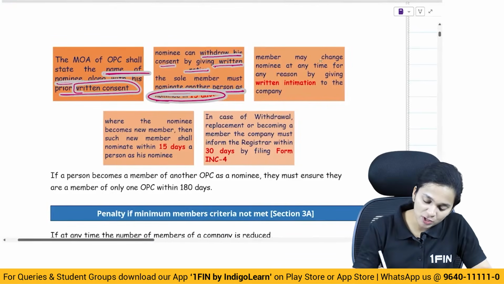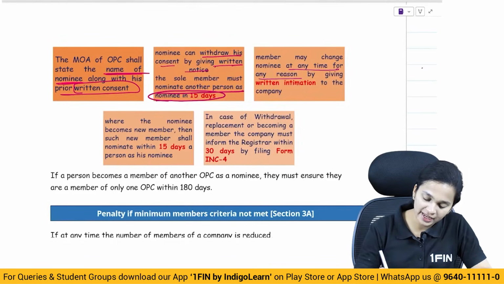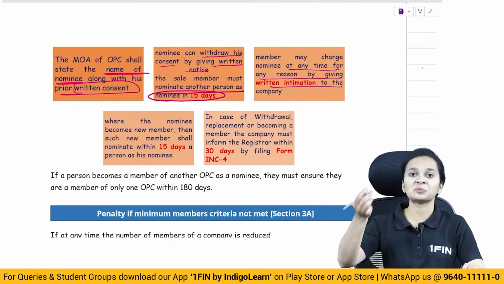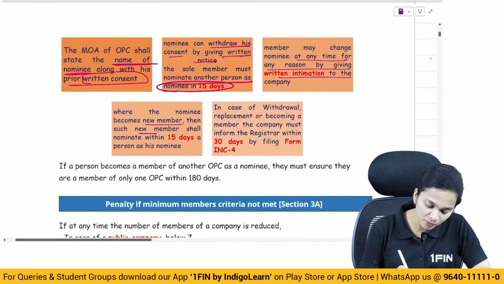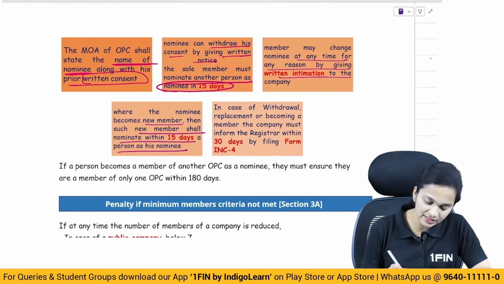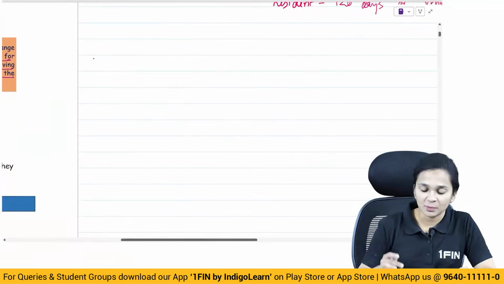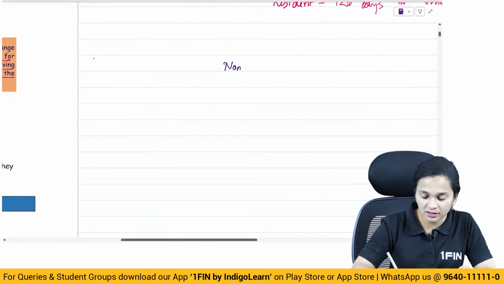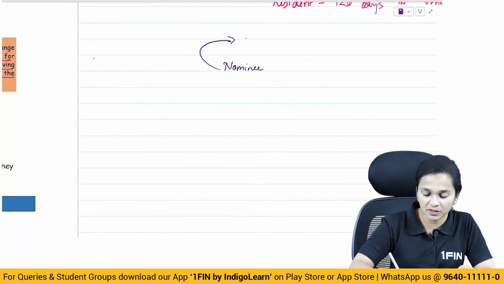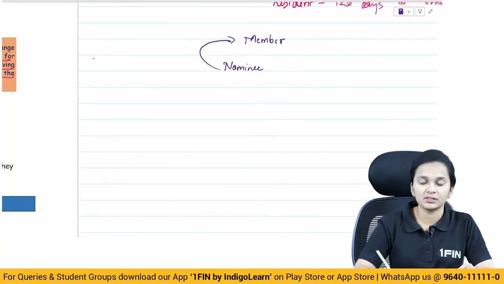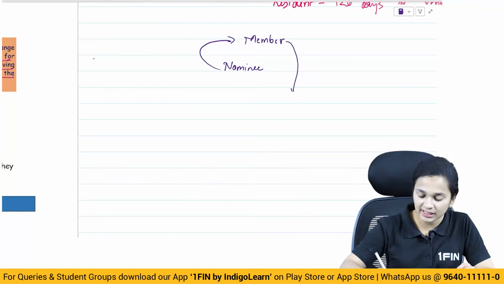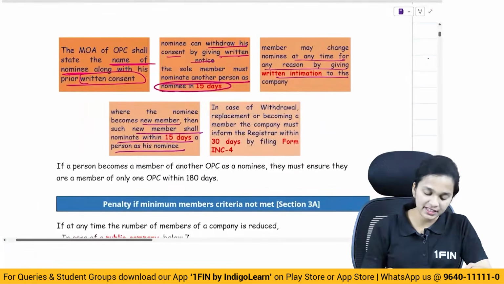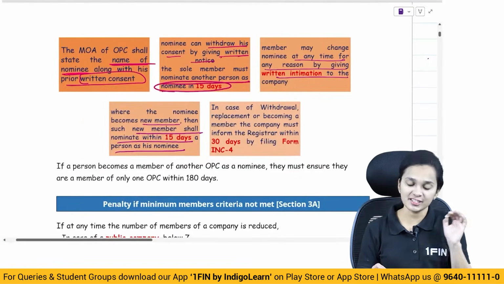Then, the member may also change the nominee at any time for any reason, and he'll have to give a written intimation to the company about this. Where the nominee becomes new member, then such new member shall nominate within 15 days a person as his nominee. Now say a person becomes a member by virtue of him being the nominee. So nominee has become the member of the company, so now there is no nominee. So when the nominee becomes the member, he shall appoint his nominee in next 15 days.